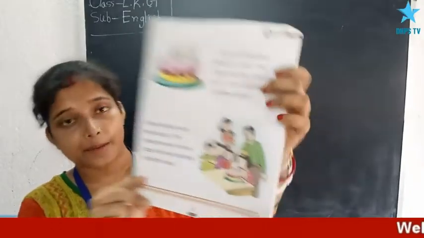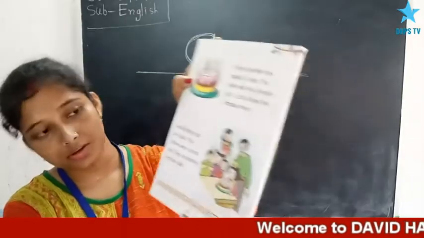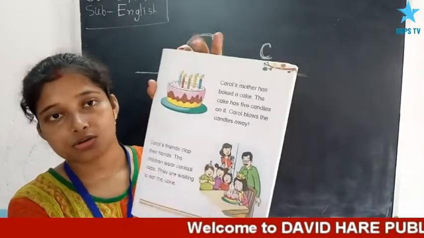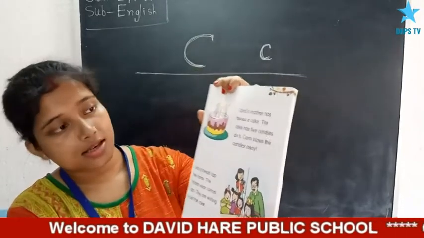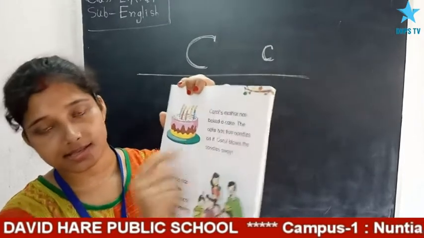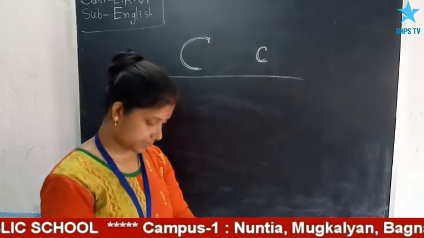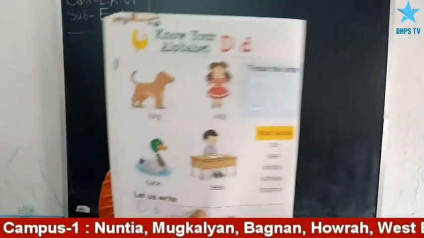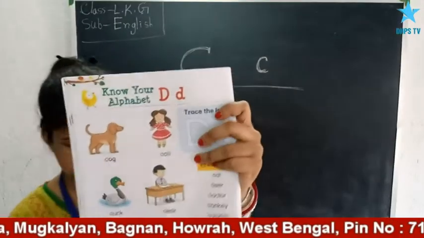Now next, page number 11. Here the story continues and here also are some words that start with the letter C. Some start with capital C and some start with small letter c. Now turn the page, number is 12, and now the new letter is D.